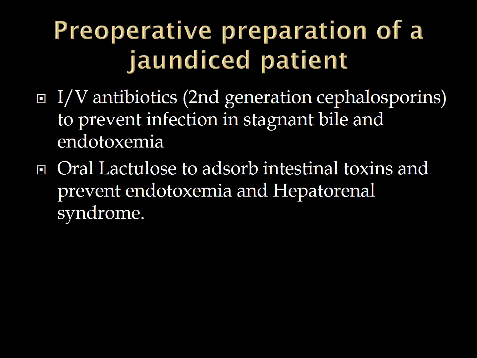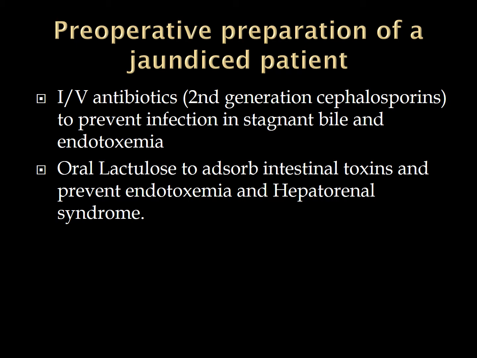Next step is IV antibiotics, and normally second generation cephalosporins are enough to prevent infection in stagnant bile and to prevent endotoxemia. Another important medical management in these cases is oral lactulose administration.